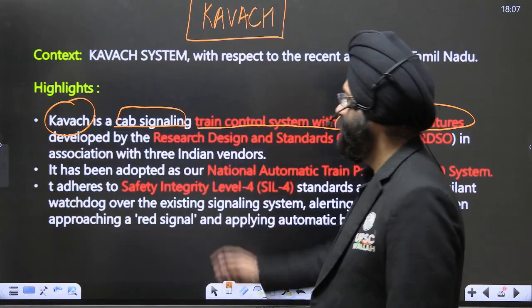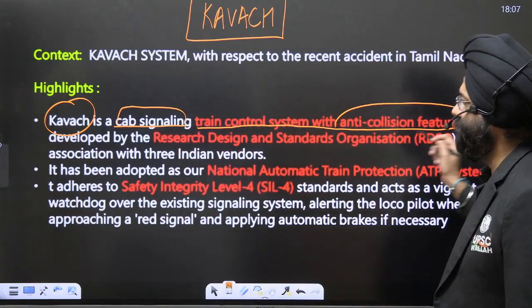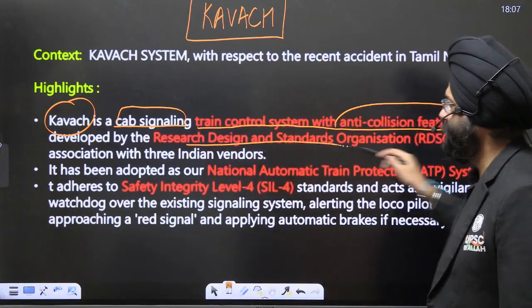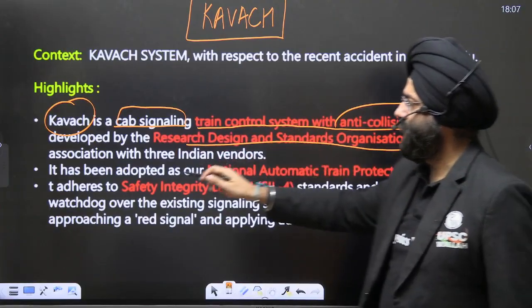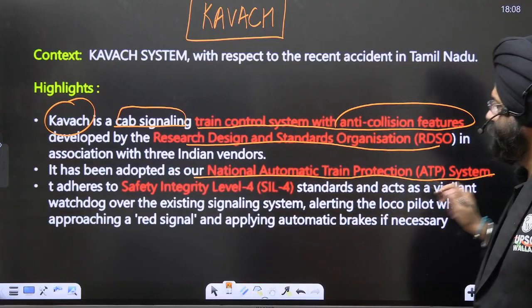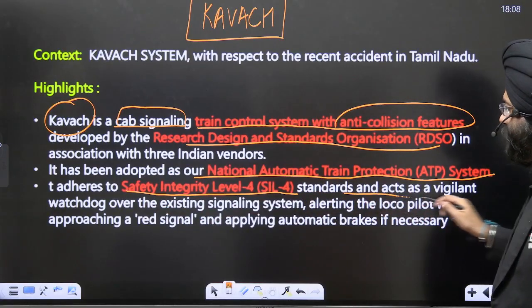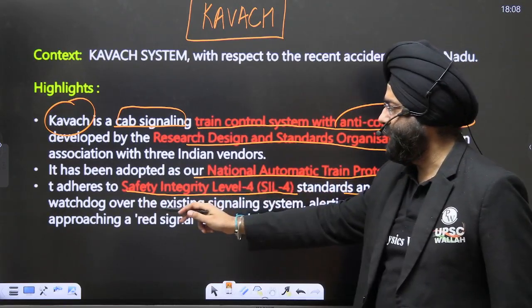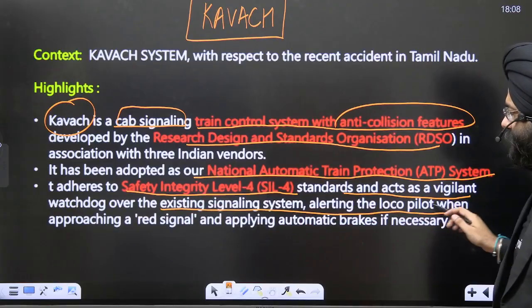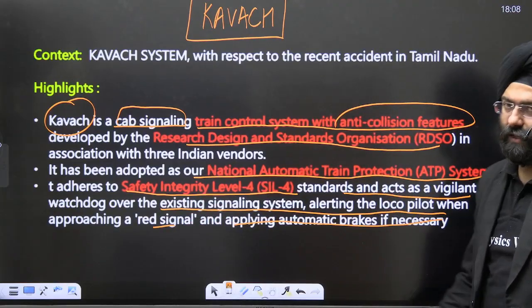That is why we see it is a cab signaling train control system with anti-collision features developed by the Research Designs and Standards Organisation. Along with a few vendors, it is adopted as the national automatic train protection system. It adheres to Safety Integrity Level 4 standards and acts as a vigilant watchdog for the signaling system, alerting the loco pilot when approaching a red signal and applying automatic brakes if necessary.